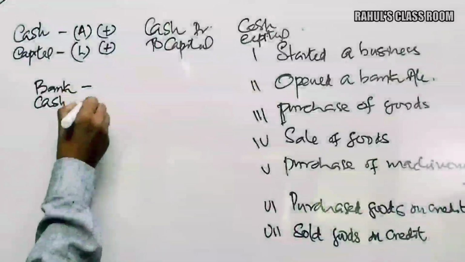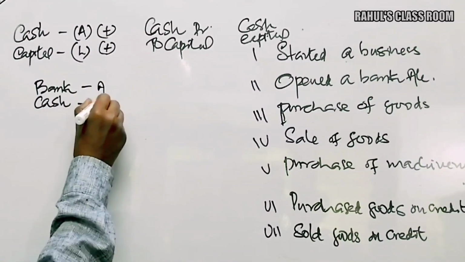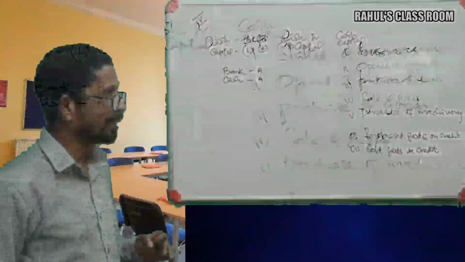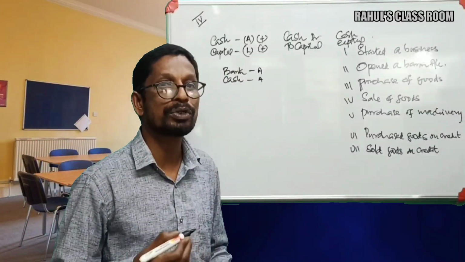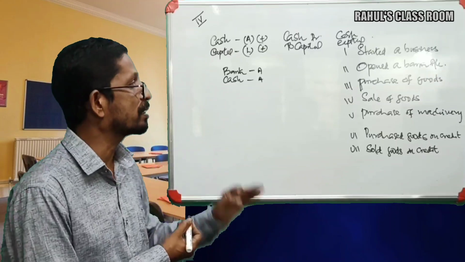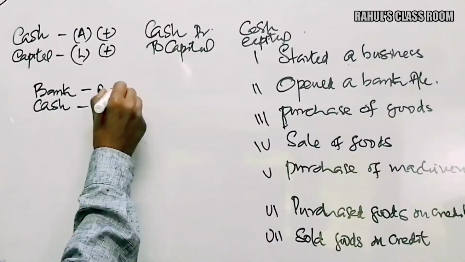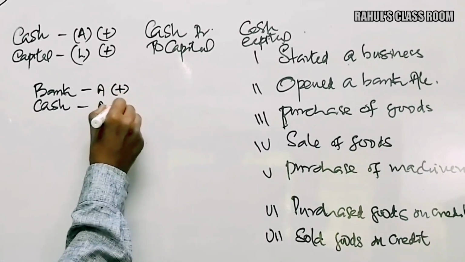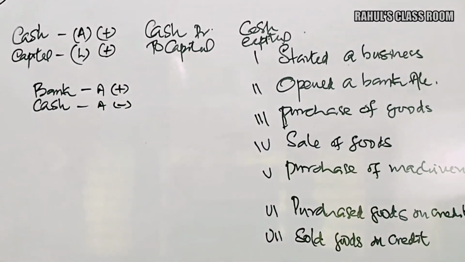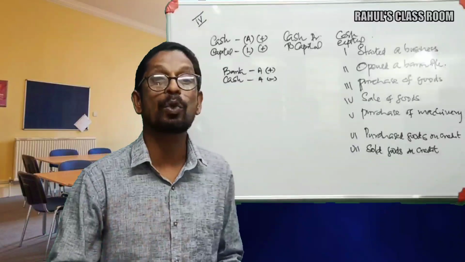In this case, both are assets. Then the next duty is to check the practical impact of this transaction on these accounts. What happened to our bank balance? The bank balance is increasing, and at the same time the cash balance is reducing, or cash is going out.